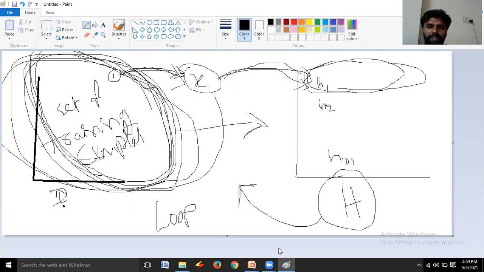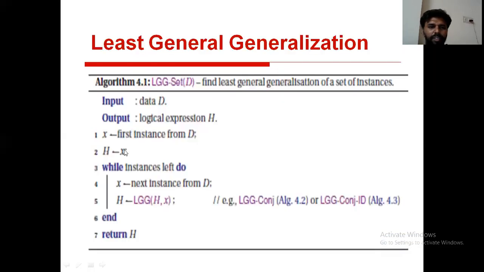Observe this. From the X, we will get a hypothesis space H. And here we are using a loop up to the last instance. Is there any instance left in the data set D? We need to execute these two steps, step 4 and step 5. Step 4 is collecting the next instance from the D, and that collected instance is assigned to X.